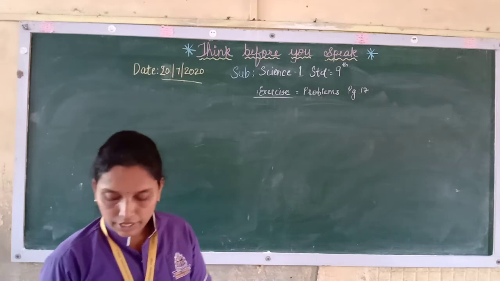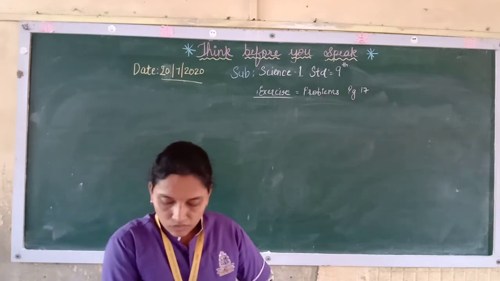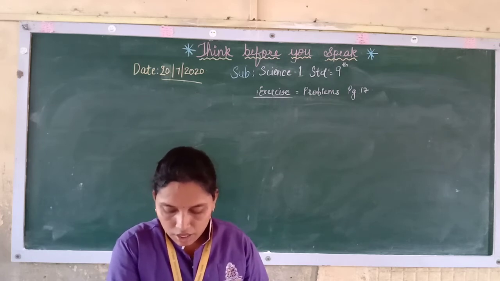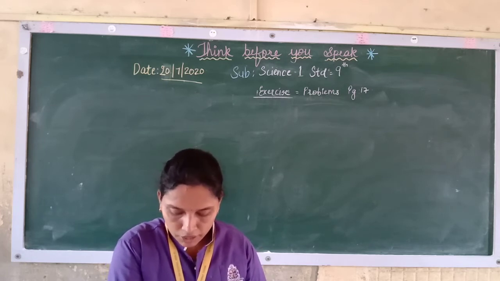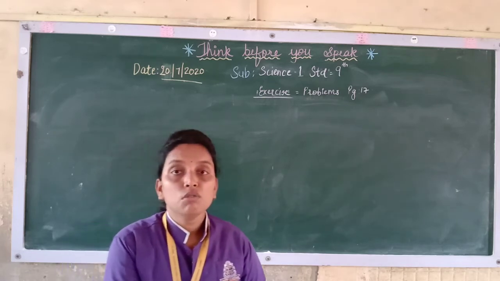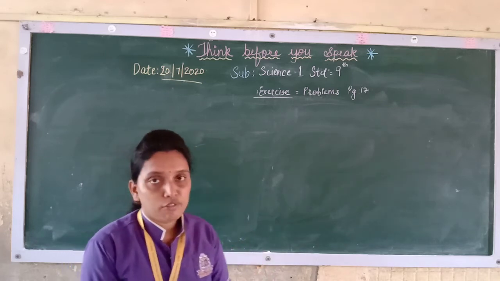Now see the D1, a person swims 100 meter in the first 40 seconds, 80 meter in the next 40 seconds and 45 meters in the last 20 seconds. What is the average speed? This you can do on your own because it is same as how I did the first one.